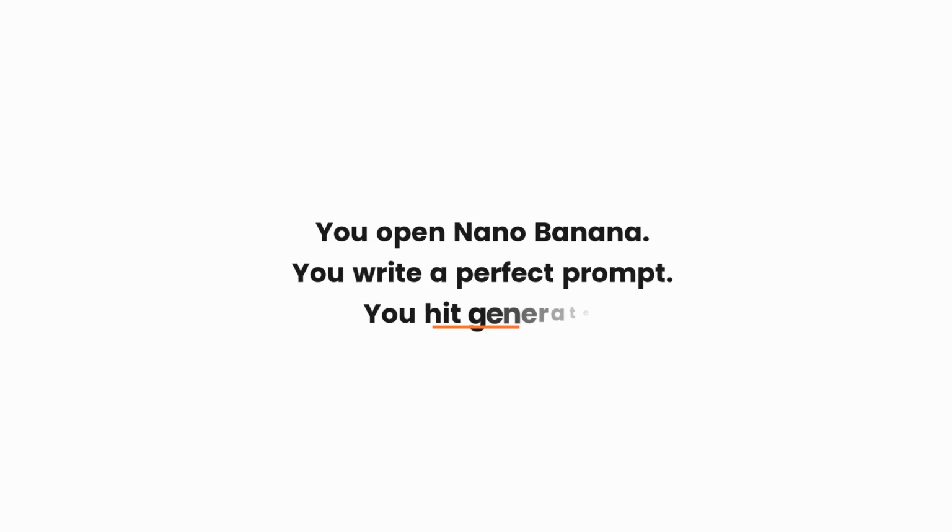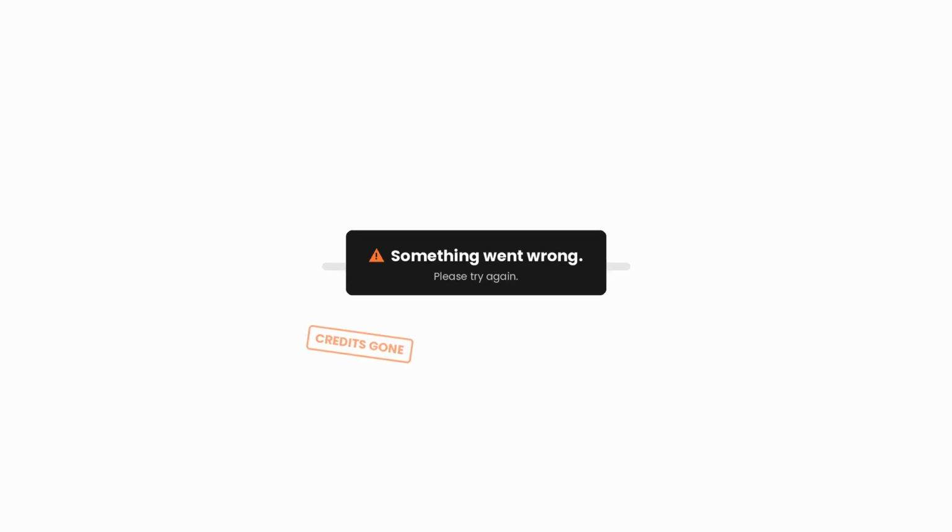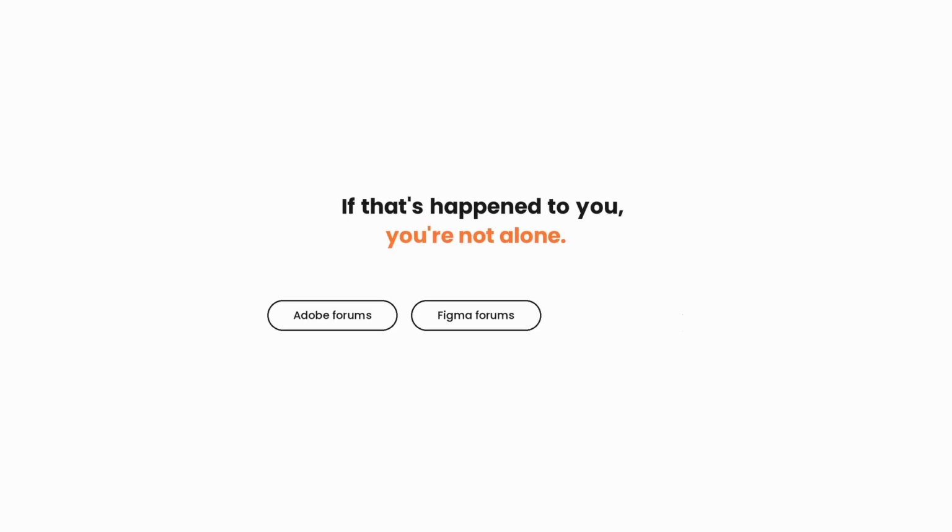Nano Banana, you write a perfect prompt, you hit generate, the loading bar creeps up, and then: something went wrong. Credits gone, image nowhere. If that's happened to you, you're not alone. This is one of the most common complaints across Adobe's forums, Figma forums, and half of AI Twitter, right?